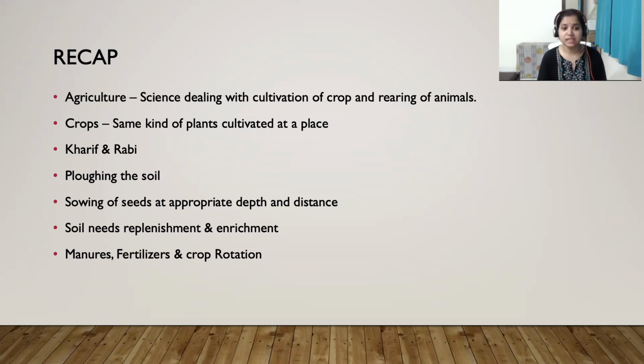Then the soil needs replenishment and enrichment. That's why we add manures and fertilizers. The most important thing is that we should follow crop rotation, meaning growing two different kinds of crops alternately, so that we can maintain the soil fertility.